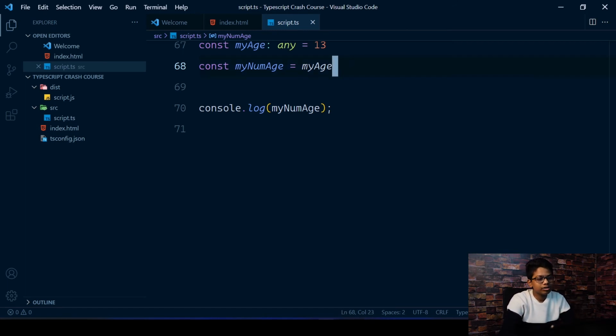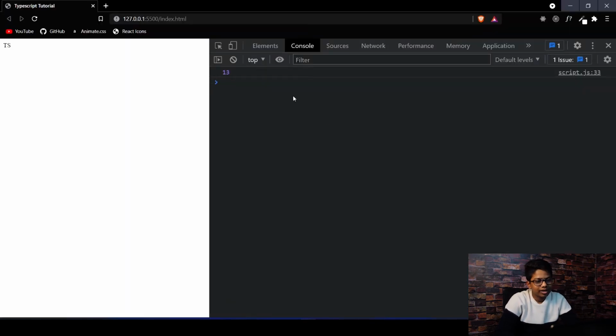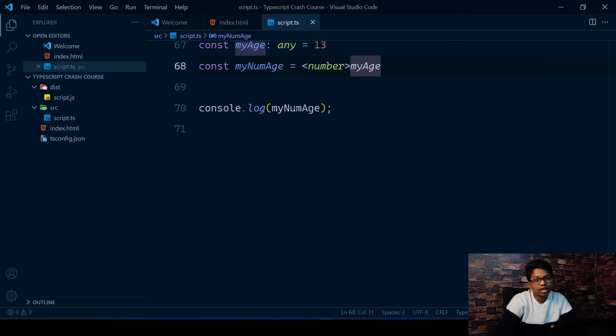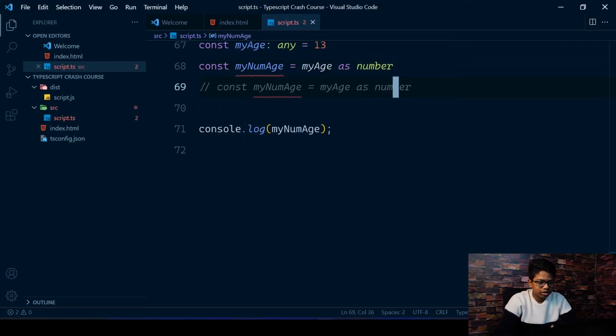There's also another way to do this, a different syntax. You could do number in angle brackets here. This looks a bit more fancy, depends on your choice, whatever you want to use. This does the same thing as this. If you return back, you can see we still get the same output. So for now, I'm just going to copy that down as a comment in case you want to refer to it later.